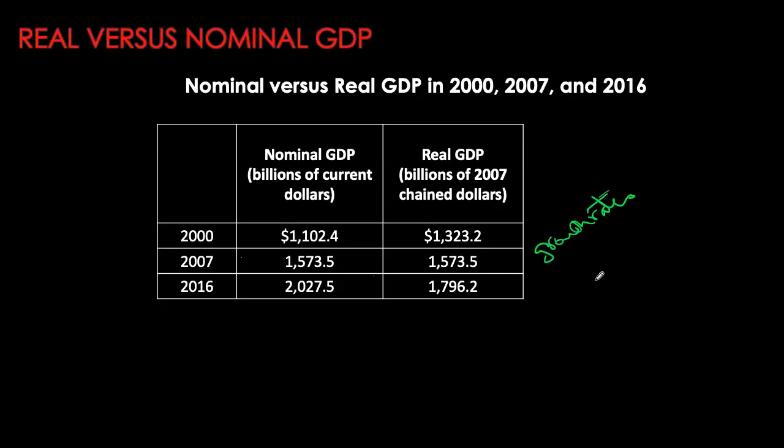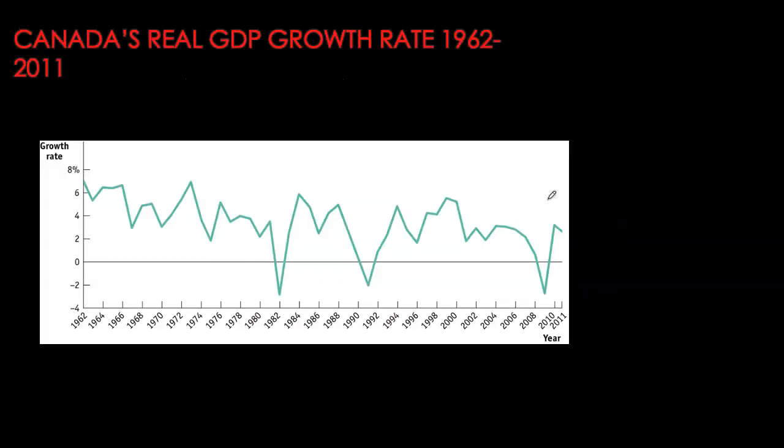So growth rate, remember, is simply the percentage change in that variable. So here we have time series data for growth rate in real GDP for Canada from 1962 to 2011. These are all annual percentage changes, so annual growth rate for the last approximately 50 years. Now note that when we're working in absolute numbers and the numbers are in billions of dollars, the increases might not seem significant. But when we calculate the percentage change, you can immediately see that in the early 70s, Canada had very high growth rates, almost 6%.